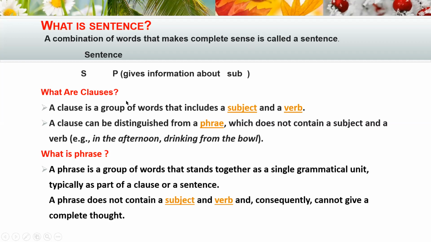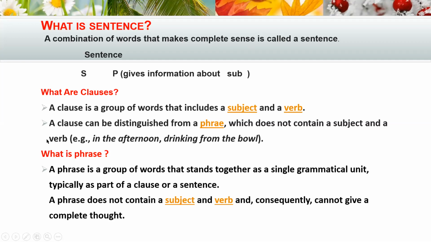So let's know clause. What is or what are clauses? If we know clauses, then we can know other things also. A clause is a group of words that includes a subject and a verb. Where there is a subject and a verb, a clause can be distinguished from a phrase which does not contain a subject and a verb. Okay, then two things we know there. One thing is a clause is also a group of words that include a subject and a verb.